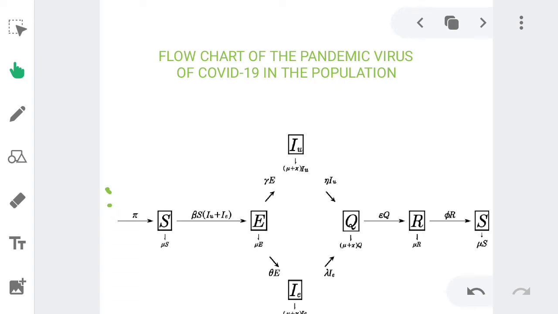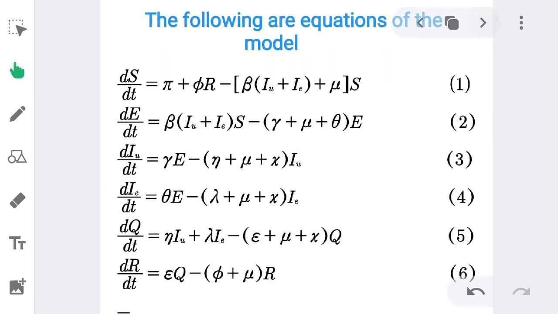So in this particular flow chart, I'm going to use this flow chart to formulate equations. Anything that is flowing into each compartment is going to be considered as positive. Those that are flowing out are going to be considered as negative. So pi here is flowing into the susceptible populations, positive to the susceptible. Mu is flowing out, negative to the susceptible, and beta S into IU plus IE is flowing out, also negative to the susceptible. Beta IU plus IE is positive to the exposed because it's flowing into the exposed. You have mu E flowing out, negative, theta flowing out is negative, and gamma flowing out is negative.